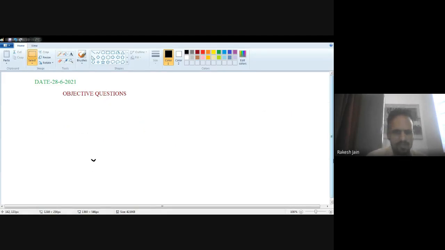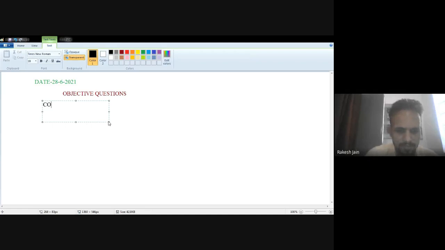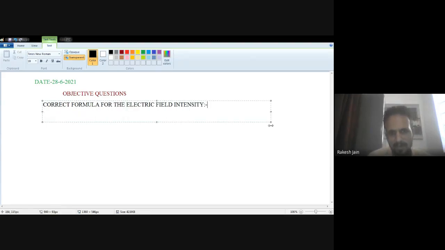Okay. The next one is, correct formula for the electric potential. Sorry, correct formula for the electric field intensity. Which one is the correct formula for the electric field intensity? See very carefully.